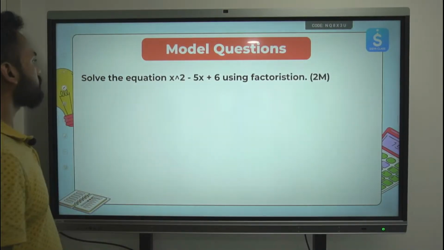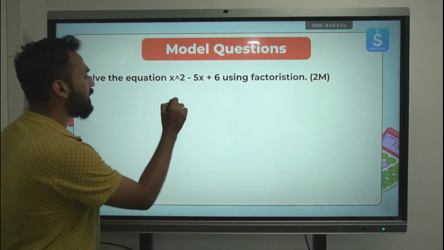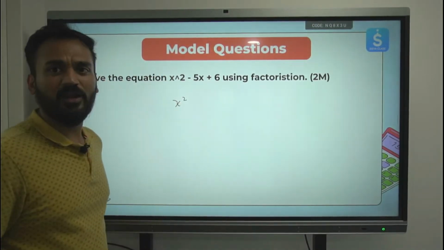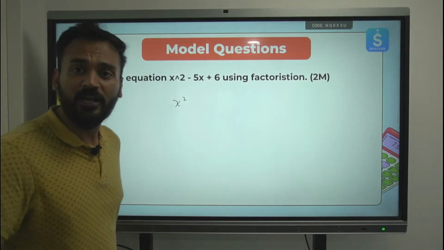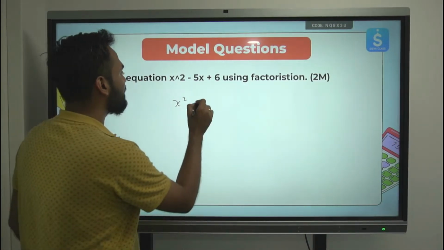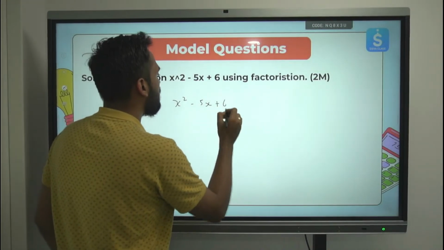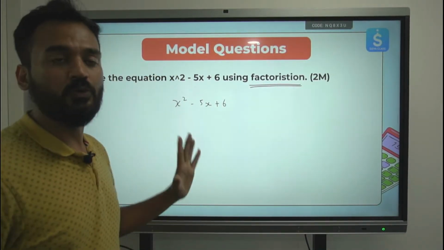Next question. Solve this equation using factorization, 2 marks. There are a lot of methods to solve the quadratic equation. We have completed the square method as well. Graphical method also is there. The quadratic formula is there. The method which we'll be using is factorization, because it is specified in the question to use this.